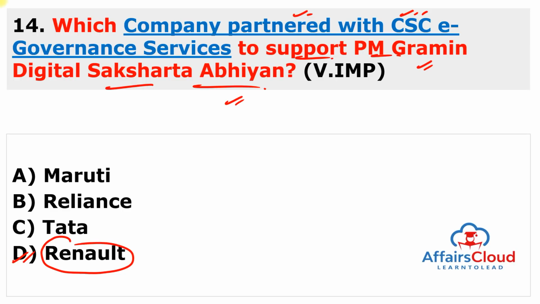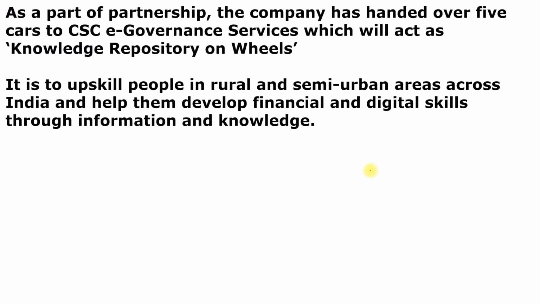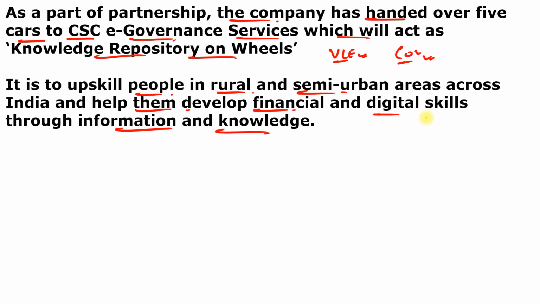Automaker company Renault India has joined hands with the Common Service Centers of the e-governance service to support the Pradhan Mantri Gramin Digital Saksharta Abhiyan or Digital Literacy Program, a program aimed at providing digital literacy. As a part of the partnership, the company has handed over 5 cars to the Common Service Center e-governance services, which will act as a knowledge repository on wheels. Through these cars, village level entrepreneurs will also spread awareness on COVID-19 appropriate behavior, and upskill people in rural and semi-urban areas across India and help them develop financial and digital skills through information and knowledge.